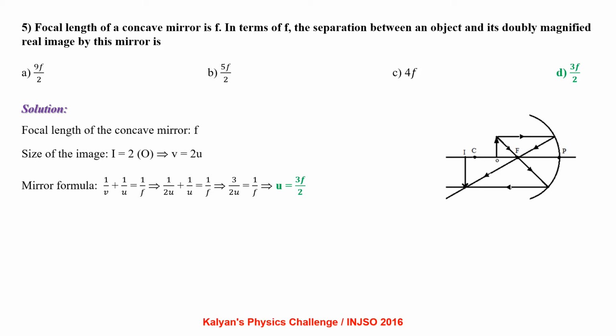Applying the mirror formula, 1 by v plus 1 by u equals 1 by f. For a concave mirror with a real image, all are negative quantities. So we get u equal to 3f by 2.